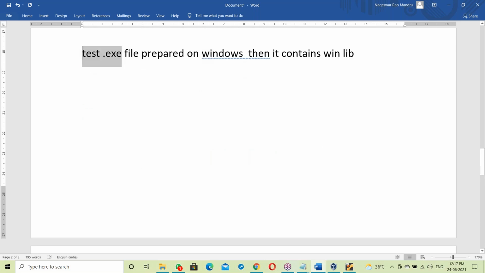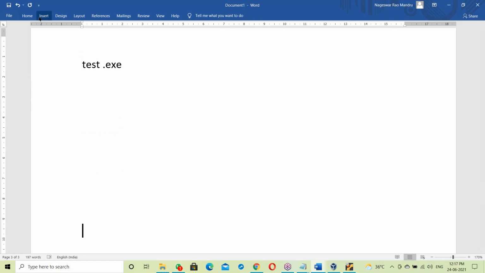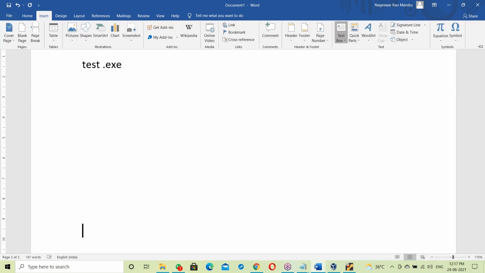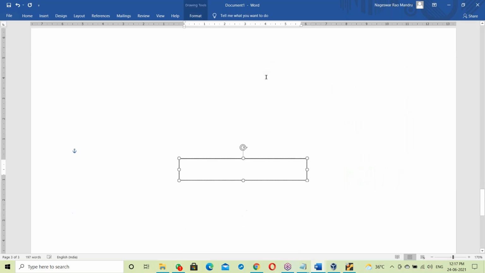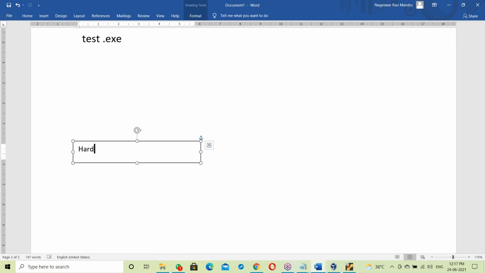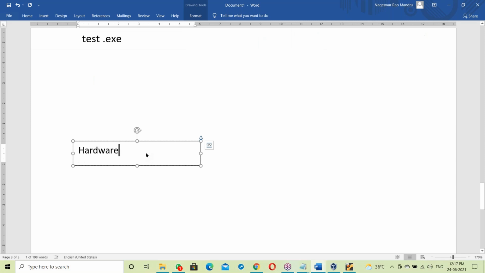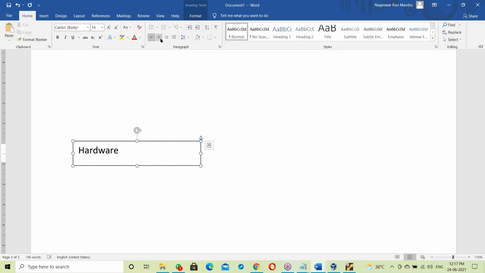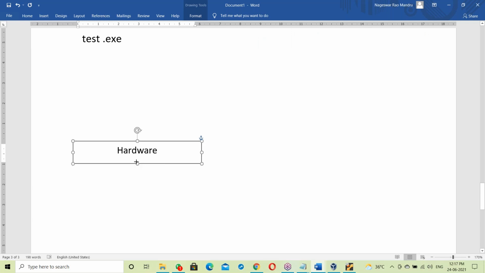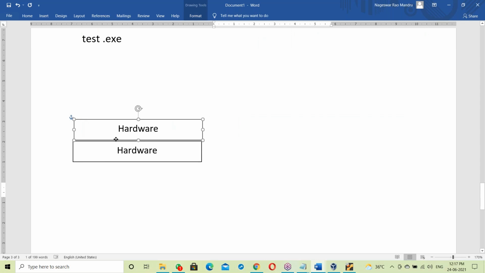Now, when you try to run this test.exe file on different platforms, what happens? Let us take different platforms. First there is the computer hardware, and on top of the hardware is the OS.